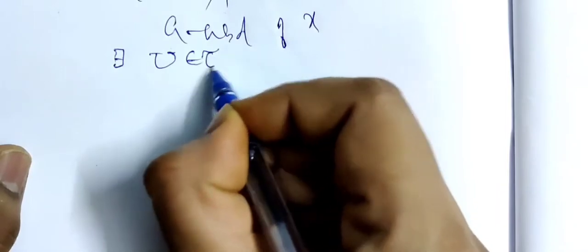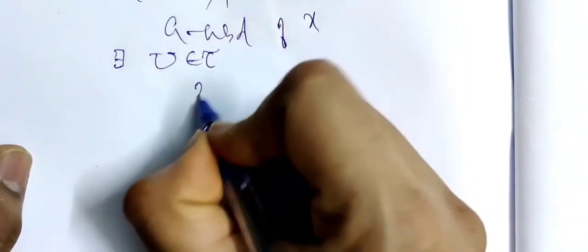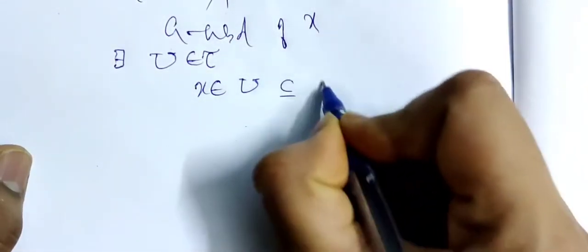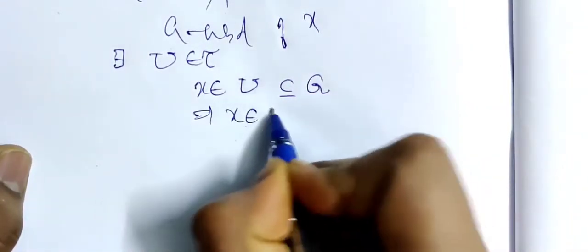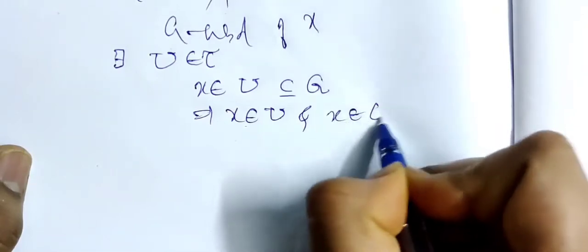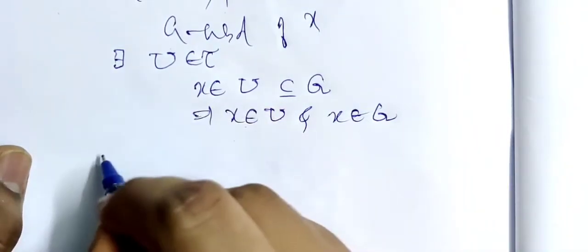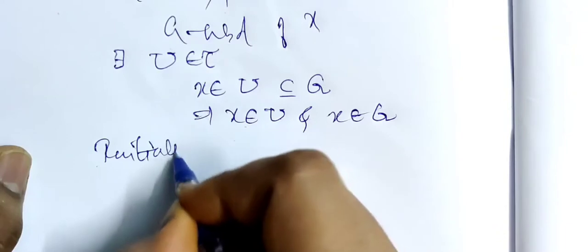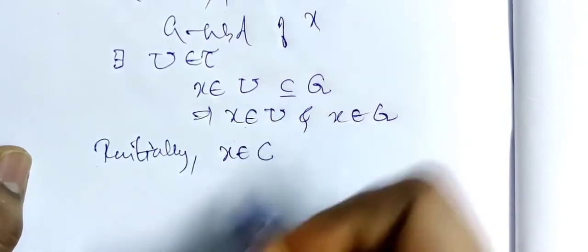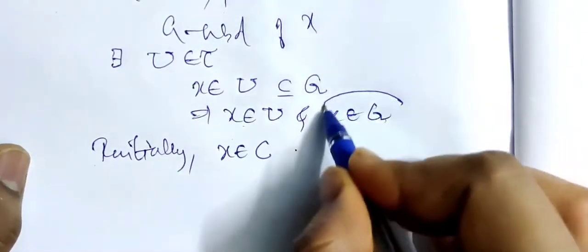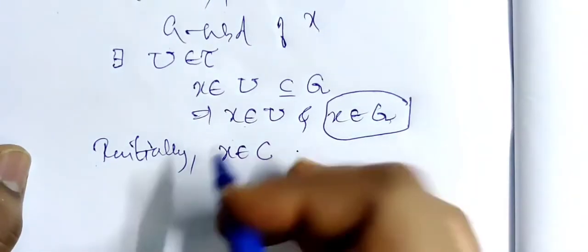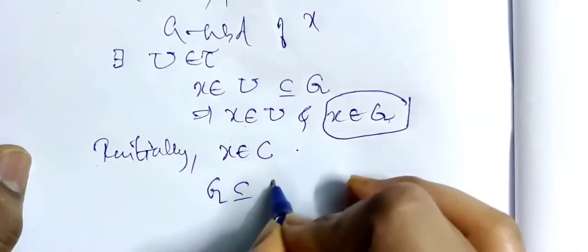Basically, G was a neighborhood of x. That is, there exists an open set U in X such that x belongs to U and U is a subset of G. Now this implies x belongs to U and x belongs to G. Initially, we had x taken from the component C. Now we have obtained x belongs to G. Therefore, I write G is a subset of C.